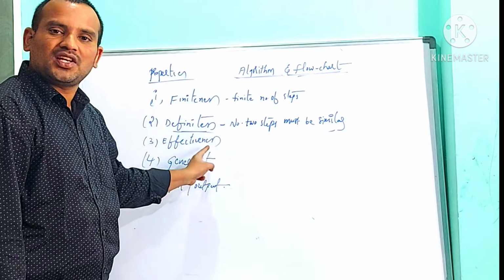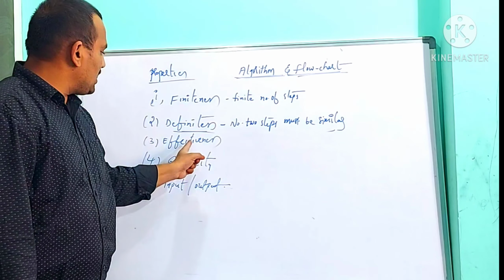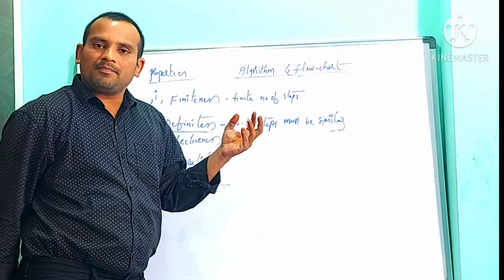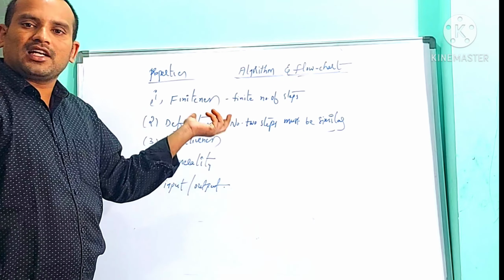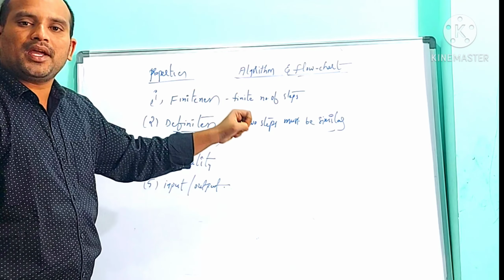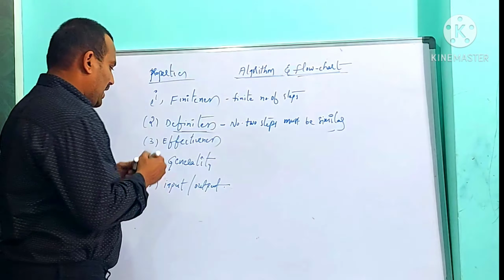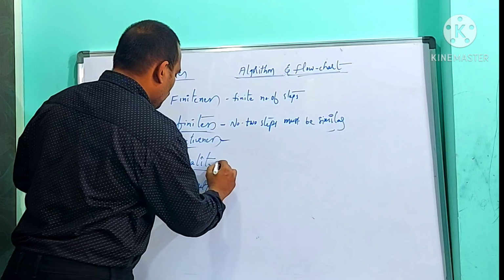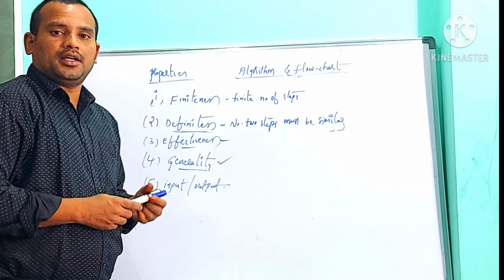We will discuss this point in depth in future, don't worry. Effectiveness means the steps of an algorithm should be easily convertible into program statements.